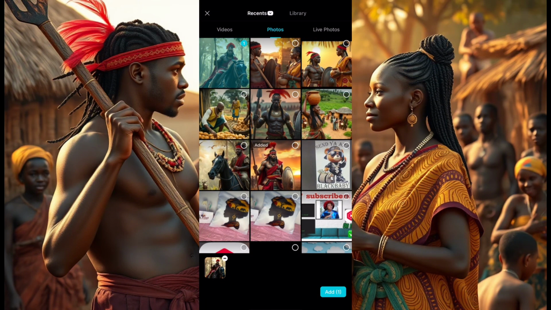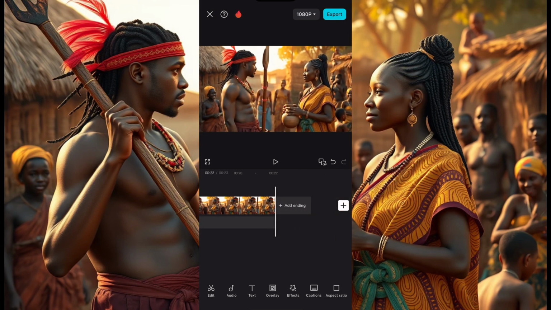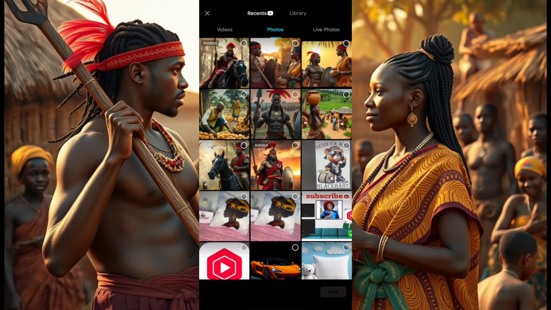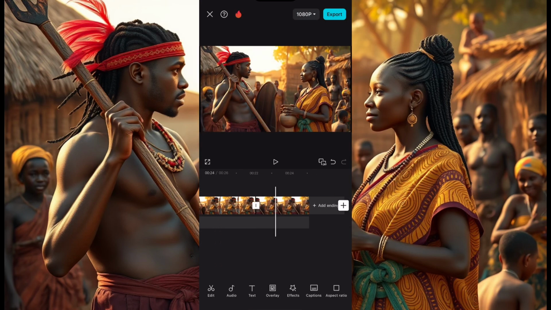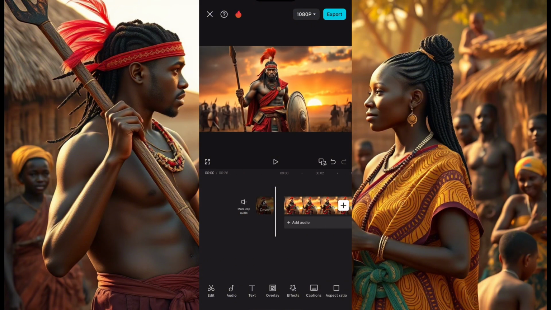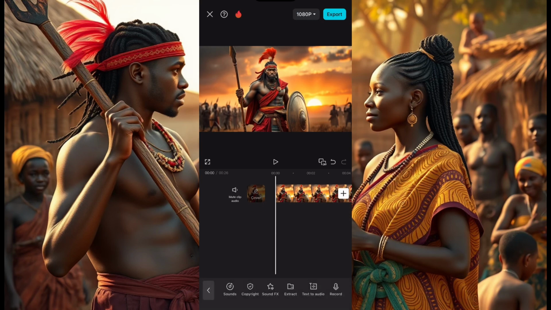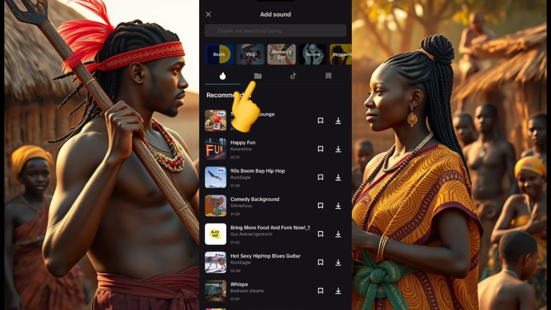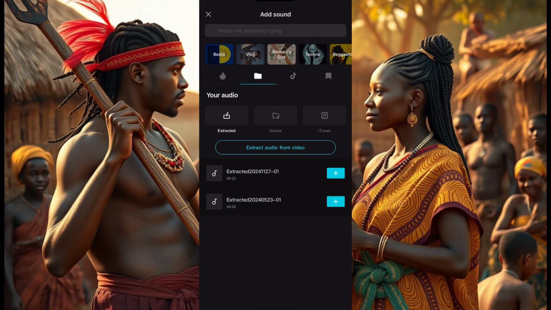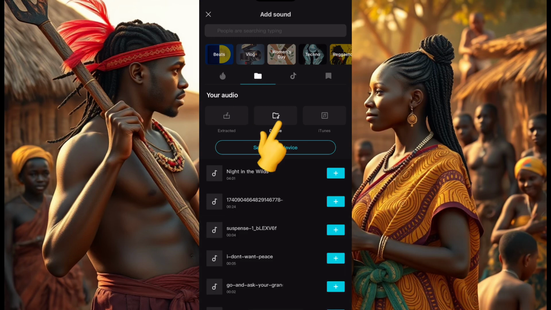Always add in pictures to keep the story long and make your image stay where the story is telling. I don't know if you understand that, but yeah. And you can always duplicate the videos as well. So now this is it. I'll come down here and click on audio, edit, right? When you click on edit, you click on the audio section, then sound. You go to your phone file and bring in the audio you made, that voiceover. I'll click here and then click on device, then select from device.